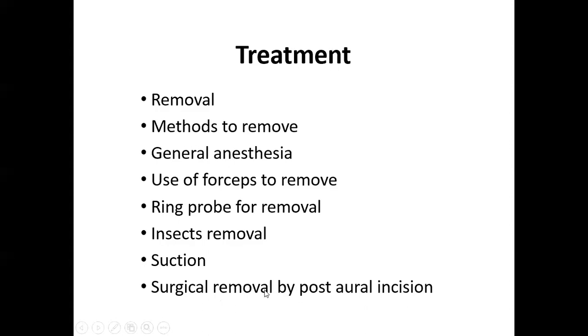The commonest position in the external canal where these foreign bodies are impacted is about 5 millimeters away from the tympanic membrane, which is the narrowest part of the bony portion of the external canal, called the isthmus. I think it is clear.